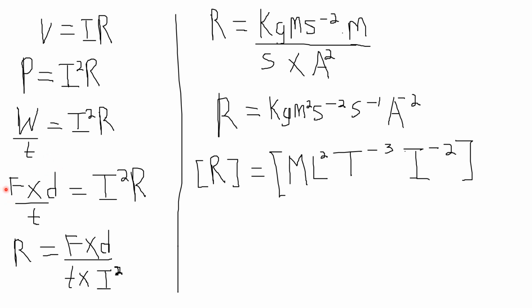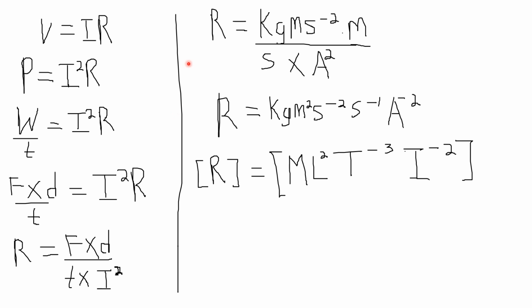So this is force times distance over time equals the square of current multiplied by resistance. Okay, so if we make resistance the subject of the formula, we have force times distance over time divided by the square of current, I squared now.